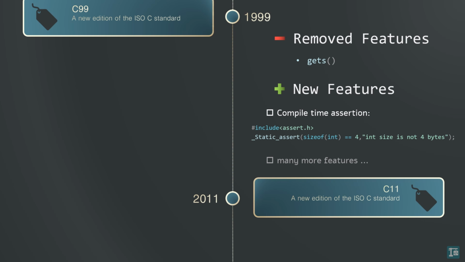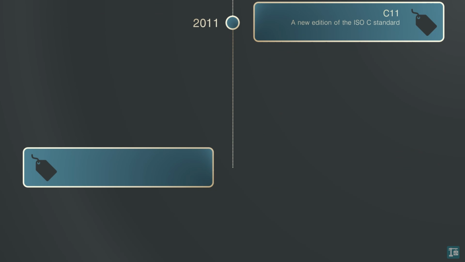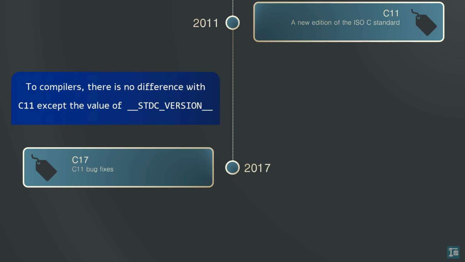The next standard, C17, was released in 2018 as a corrected version of C11. It introduced no significant new features or removals, aside from updates to the __STDC_VERSION__ macro value. For most compilers, such as GCC, the only difference between C11 and C17 is this updated macro value.